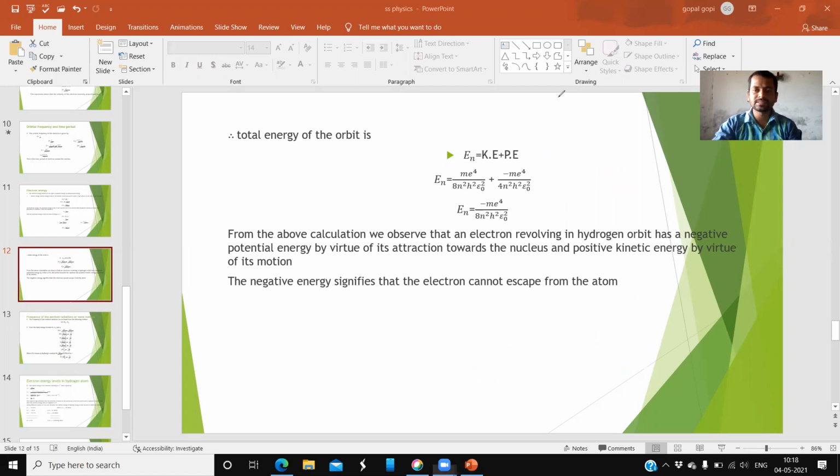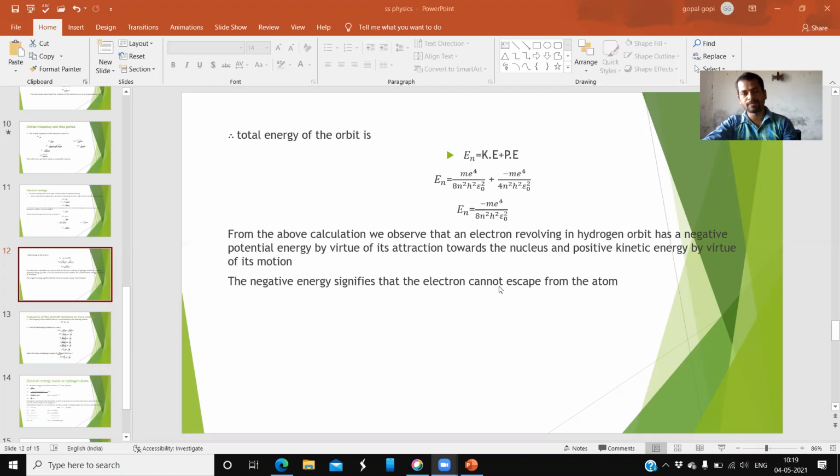Okay. Next, see here. From the above calculation, we observe that the electron revolving in the hydrogen atom has a negative potential energy by virtue of its attraction towards the nucleus and a positive kinetic energy by virtue of its motion. Why is potential energy negative?